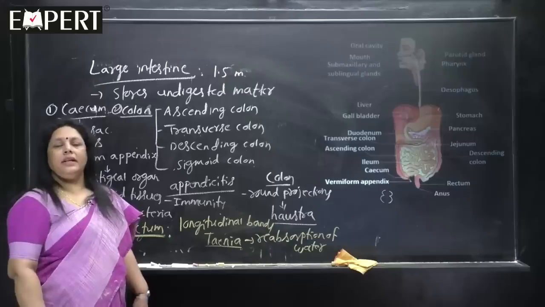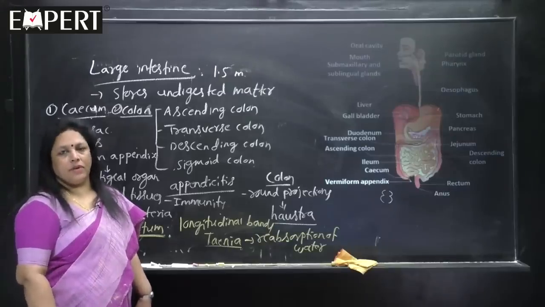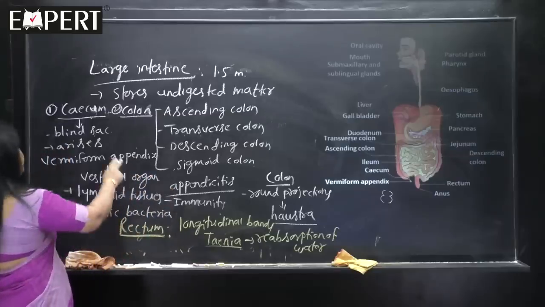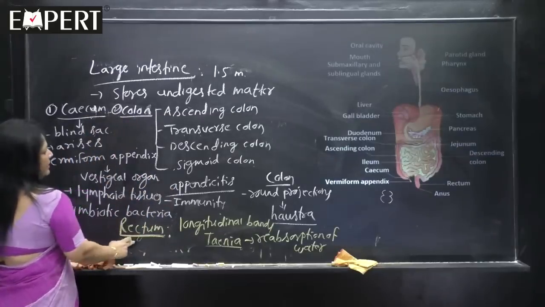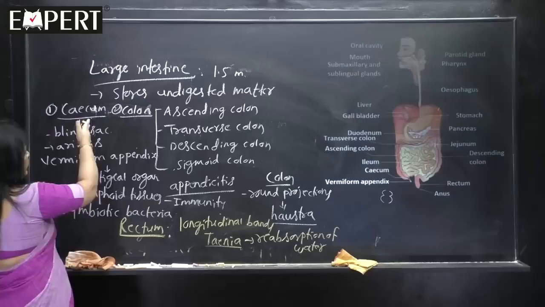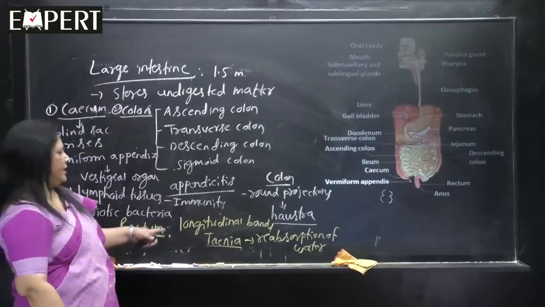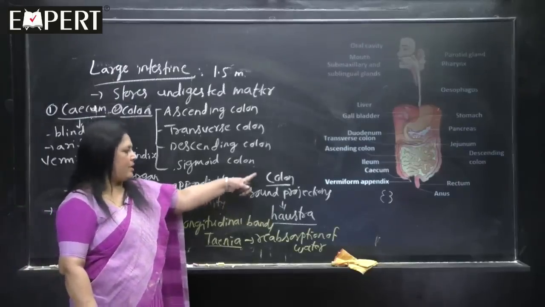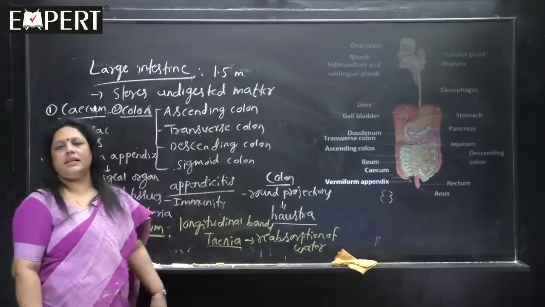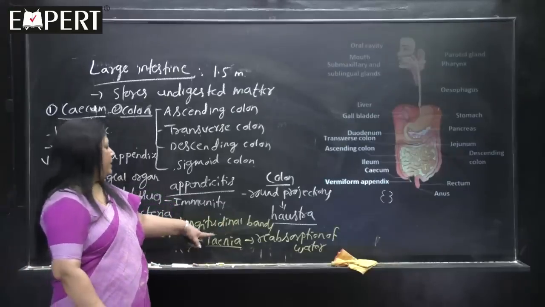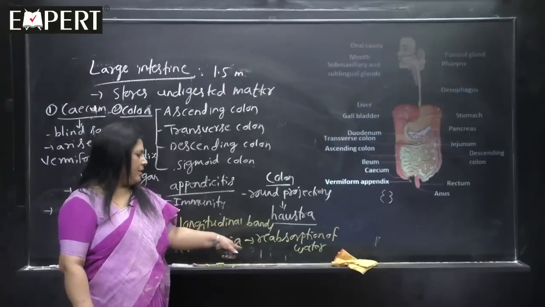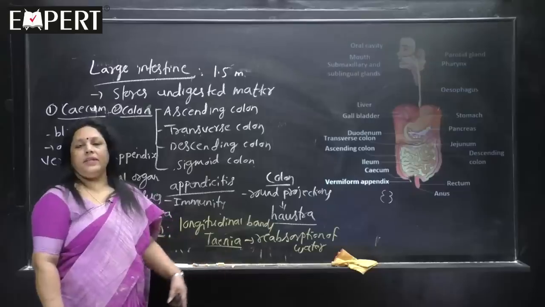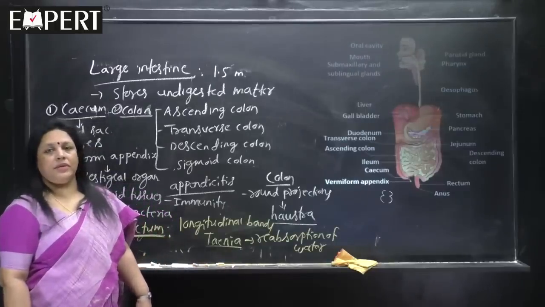So, three parts are there in large intestine: cecum, colon and the rectum. And while teaching only, I repeated these points many times. So, the round projections of the colon are called as the haustra, and the longitudinal bands present in the rectum called as the tinea, which help in the reabsorption of the water.